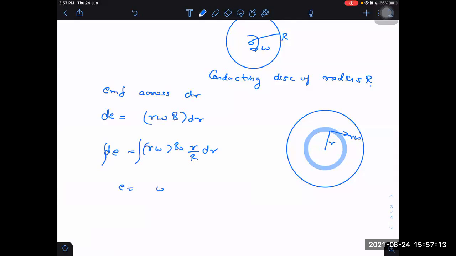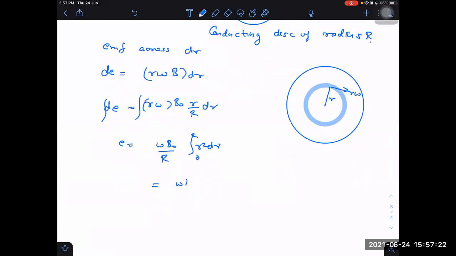What is E then? B naught omega capital R square by 3, sir. Capital R square by 3. That is the EMF, correct only. As far as the direction, that is by the force acting, qv cross B. B is inward. Outside, qv cross B will be outwards. Outside will become positive and inside will become negative. Okay, right only.